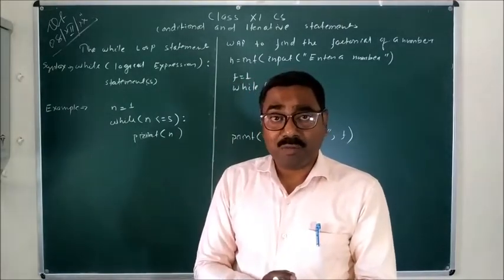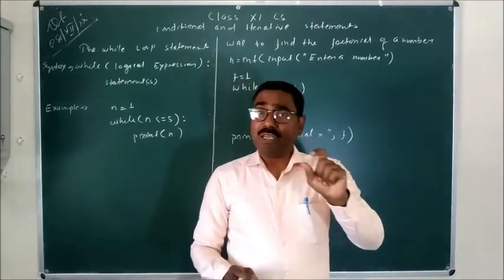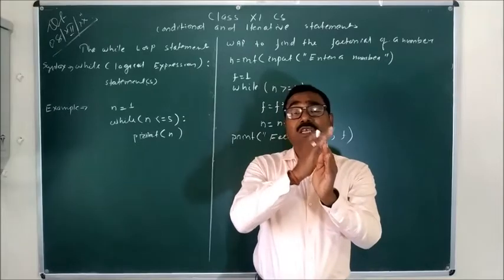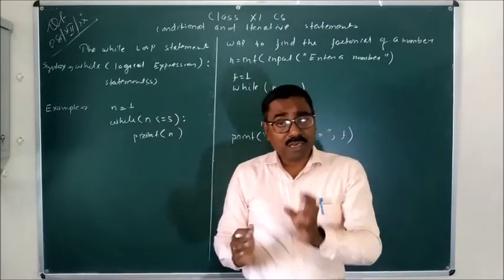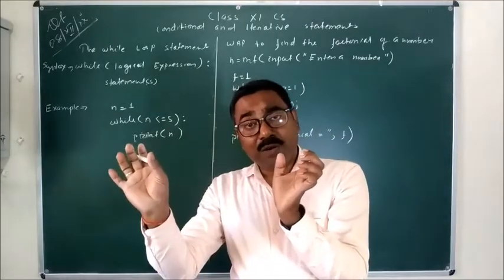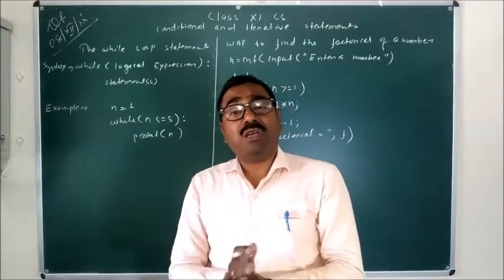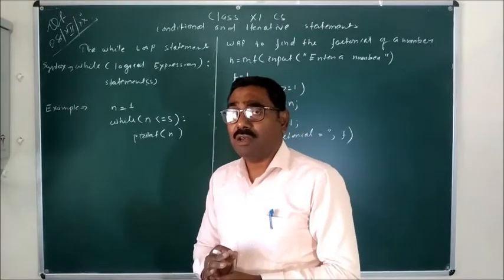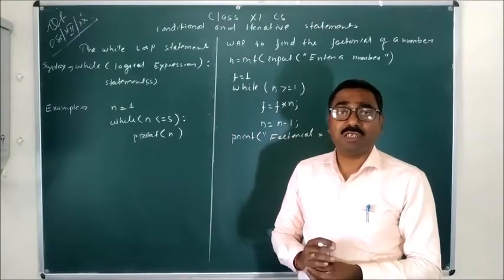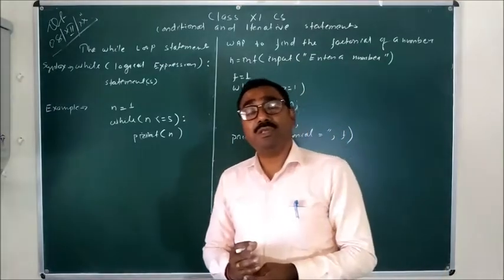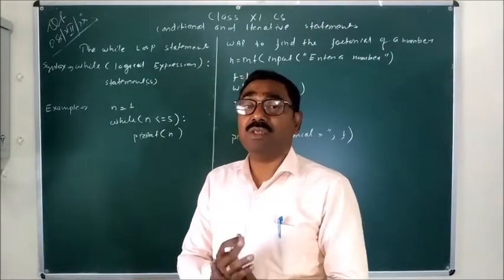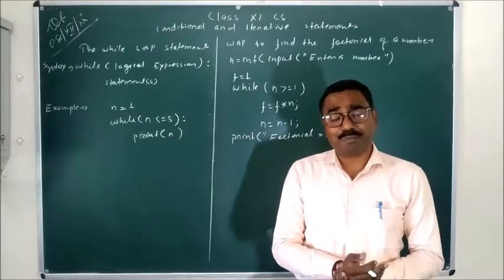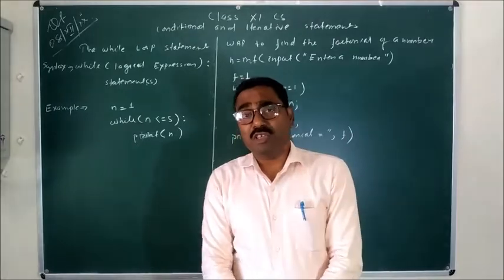That means it will start with some value of the variable and it will be terminated with some value of the variable. In case of the for loop, in the range function we have to mention both the initial value and the final value, that is the lower value and the upper value, and along with that we can also mention the steps. But for the while loop, we don't have the range function, so we have to use two more statements along with the loop statement. One is called the initialization statement, another is the iteration statement.